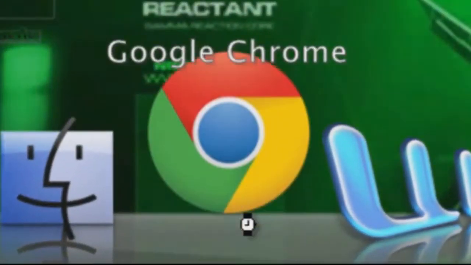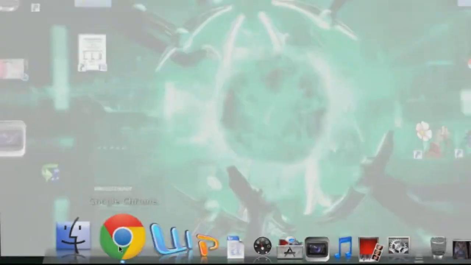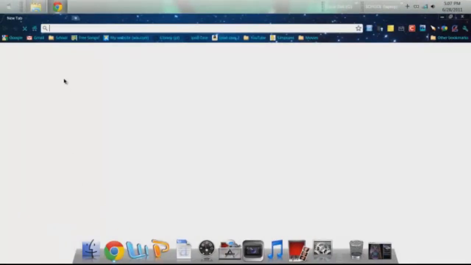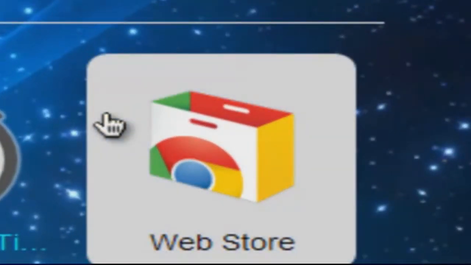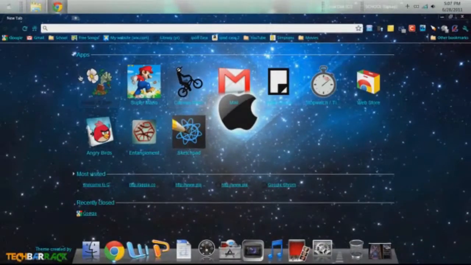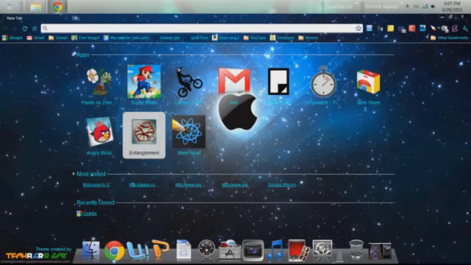It is an amazing browser. It's clearly the best. And built in with Chrome, when you open it here, is the web store. So I'm just going to show you guys some good web apps and plugins. First, I'm just going to go over the web apps.